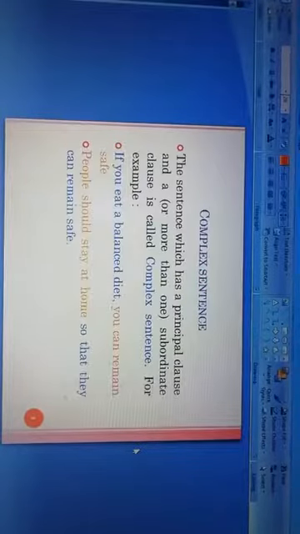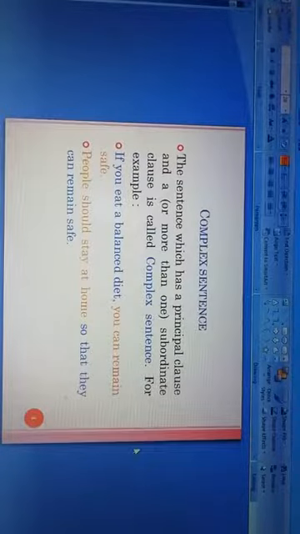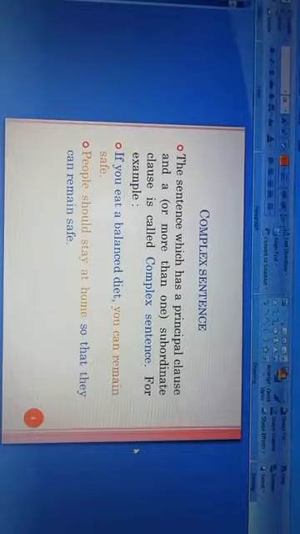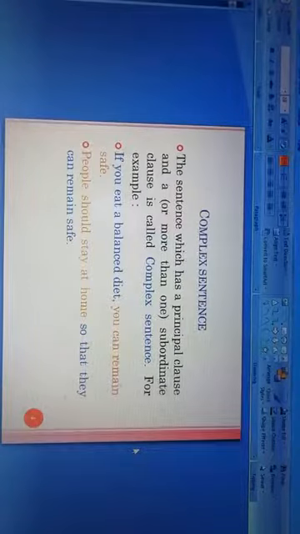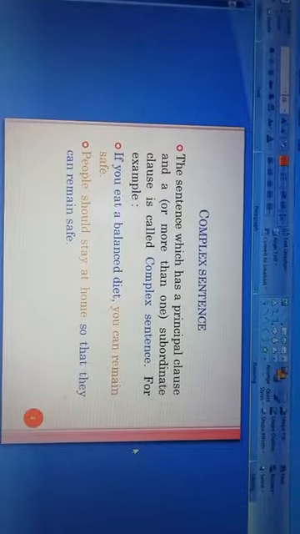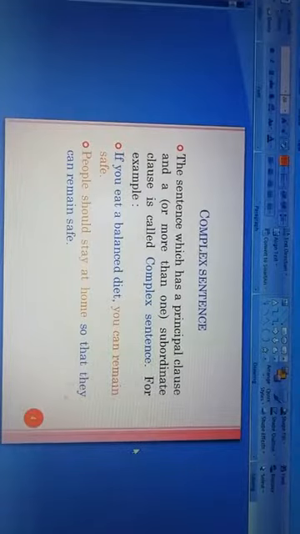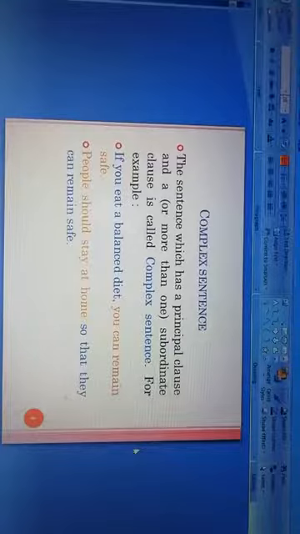Now the second one, complex sentence. The sentence which has a principal clause and a subordinate clause, or more than one subordinate clauses, is called complex sentence. So what is a complex sentence? The sentence which has a principal clause and also a subordinate clause, or the sentence which has a principal clause and more than one subordinate clauses is called complex sentence.